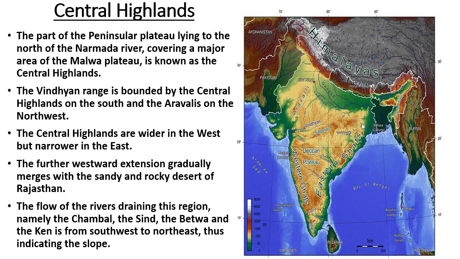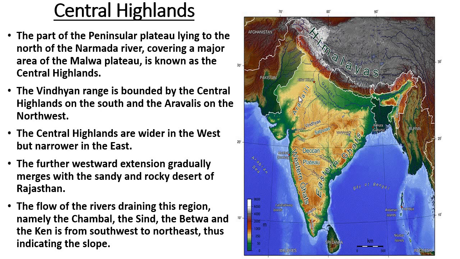This side is the narrow part, and this side is wider. The further westward extension gradually merges with the sandy and rocky deserts of Rajasthan.